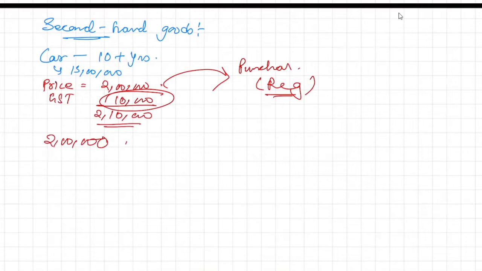What example can I say? Just a second, let me think once.